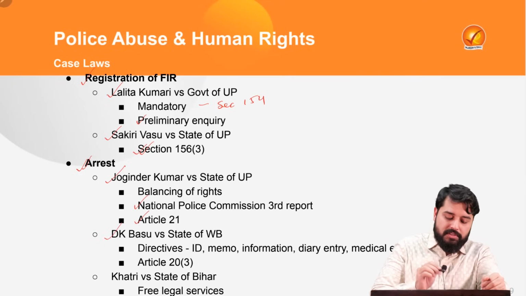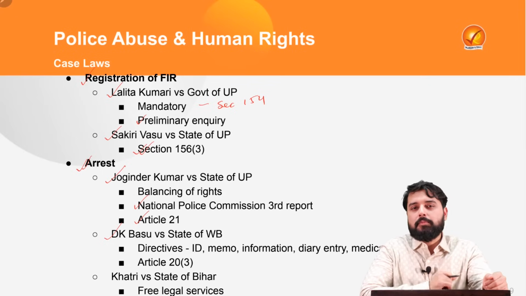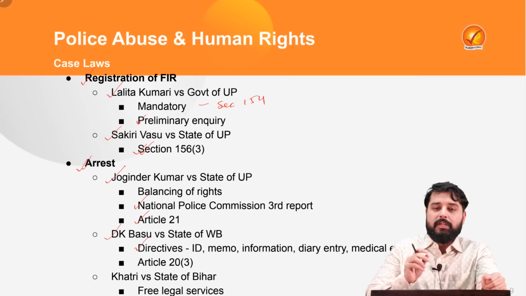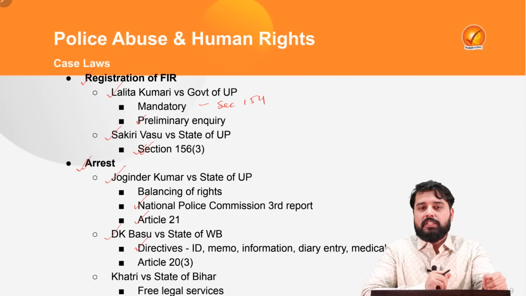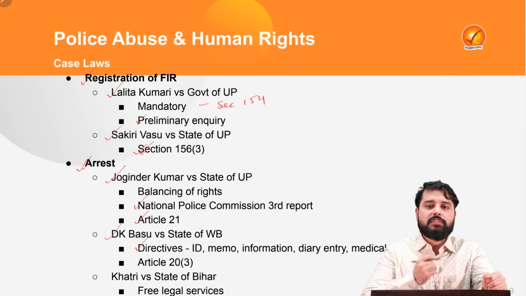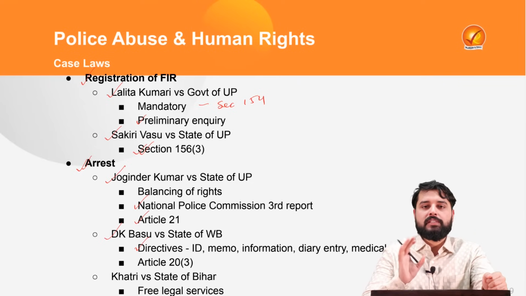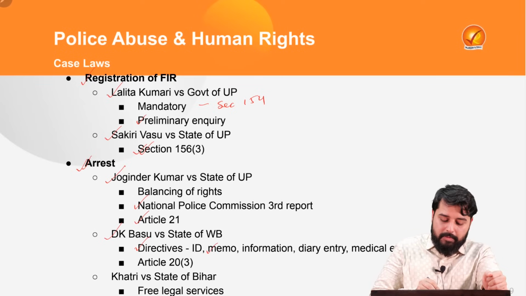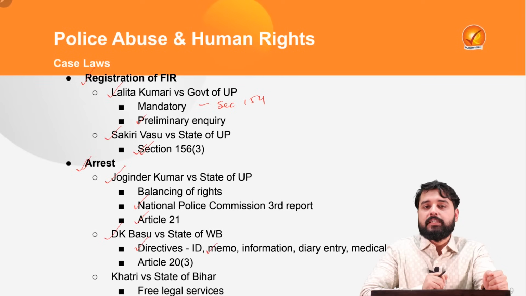In the D.K. Basu versus State of West Bengal case, a landmark case regarding custodial violence as well as arrest, the court gave certain guidelines. It said that some directives should be adhered to at the time of arrest: when a police officer is going to arrest a person, he should show his ID, an identification card, in a very transparent manner, and there should be a memo of arrest prepared at the time of the arrest.